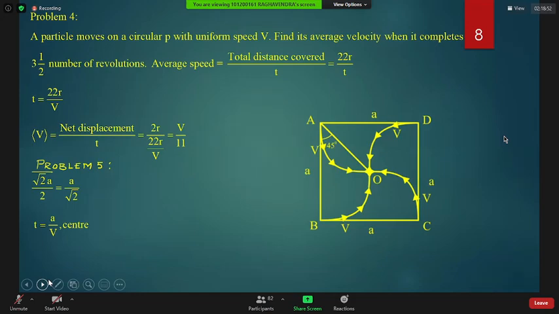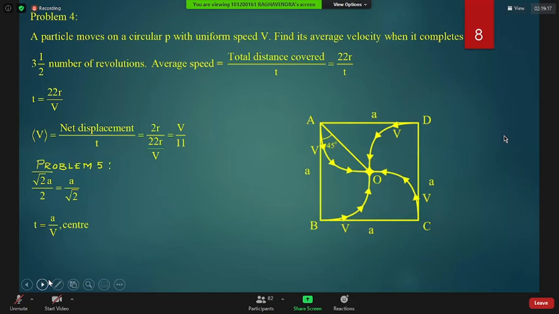Will they meet each other? Yes, sir. They will meet. The general answer will be no. When A is moving towards B, B is moving towards C, C is moving towards D, D is moving towards A, how will they meet? They will never meet.